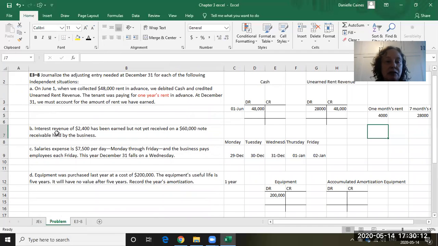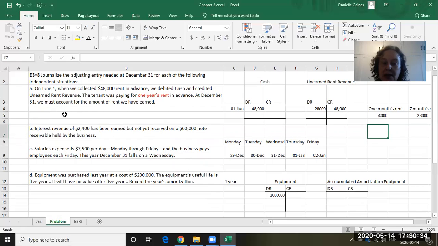So B, interest revenue of $2,400 has been earned but not yet received on a $60,000 note receivable held by the business. So we loaned somebody $60,000, that's what it's saying, and they haven't paid us the interest yet, but they owe us at the end of December 31st, they owe us $2,400.